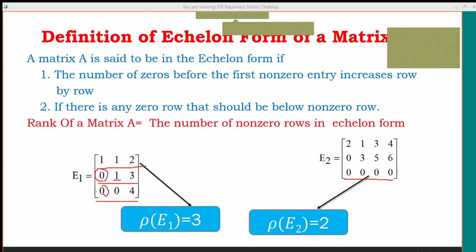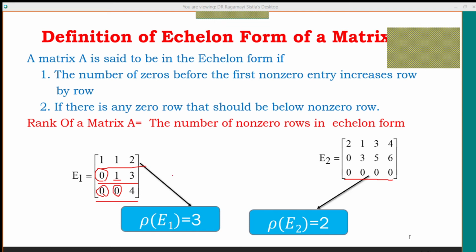How can I explain this concept in a simple manner? This is a non-zero row having no zeros, that's why it is in the first place. This is a non-zero row having a single zero. Next, this is a non-zero row having two zeros.